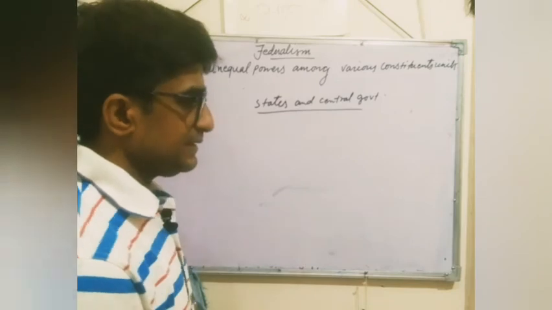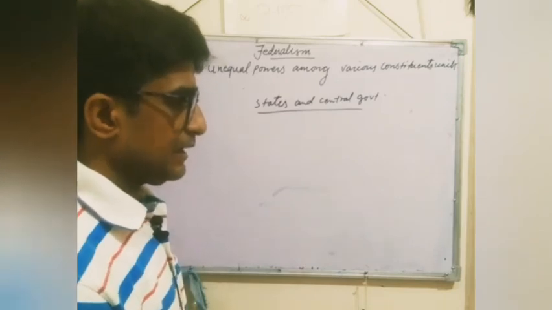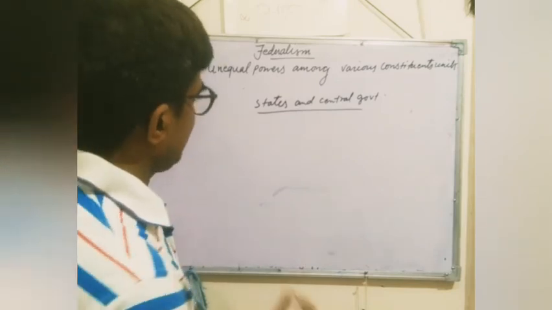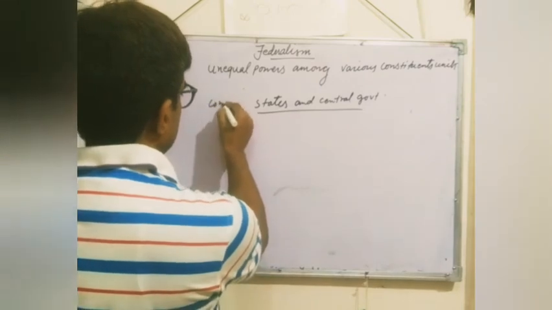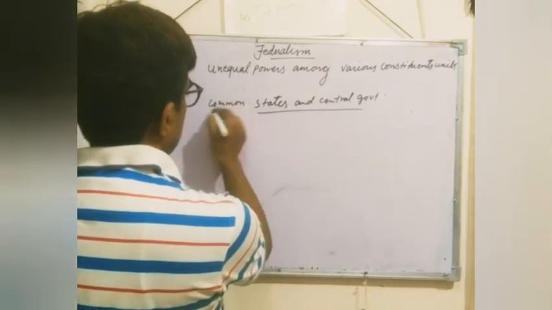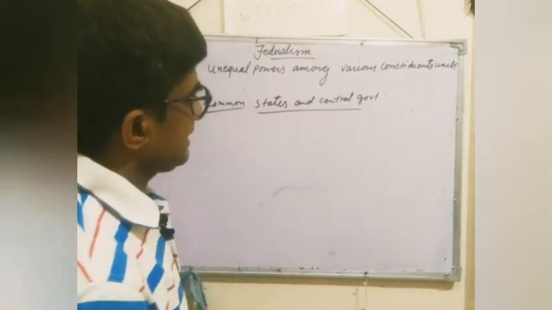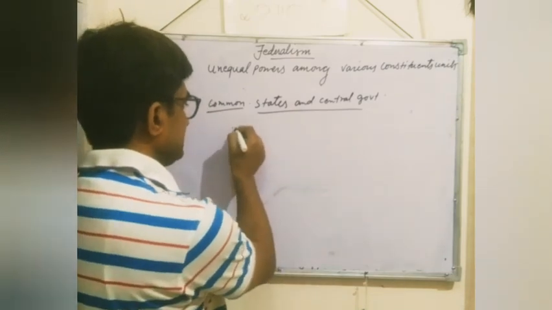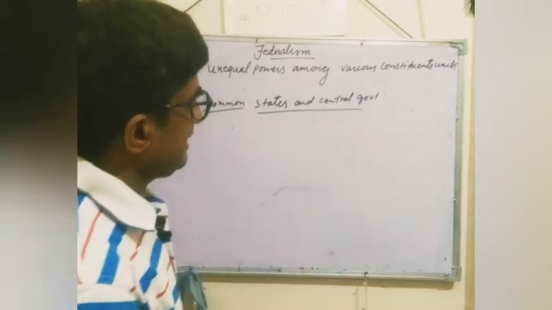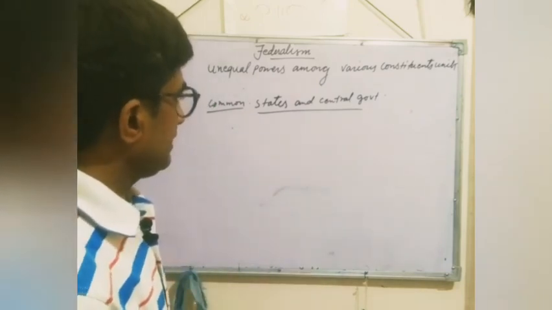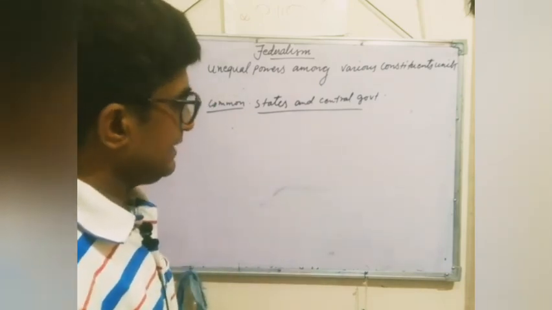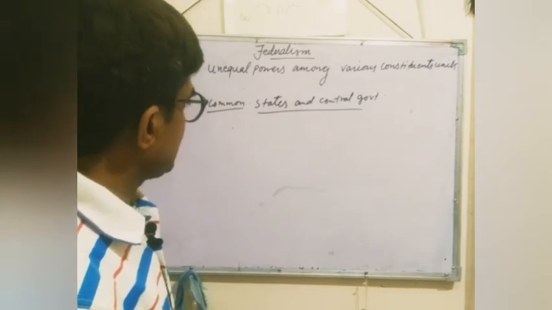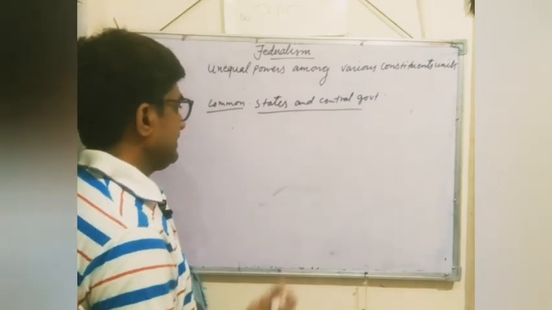States means the states which are the common states of India. Common states of India and their relation with the central government. So that is very important, the central government's power and how it exercises that power with the common states of India.